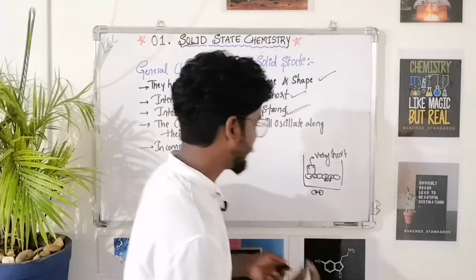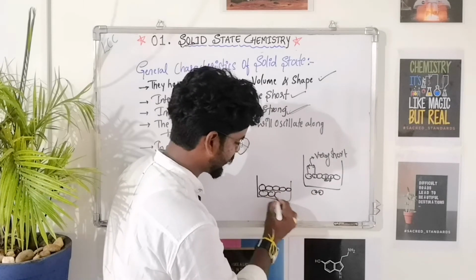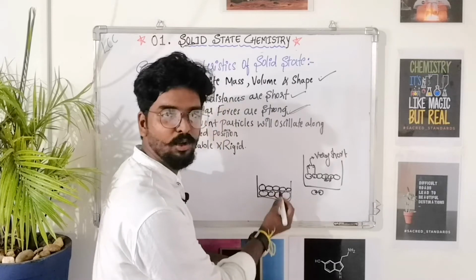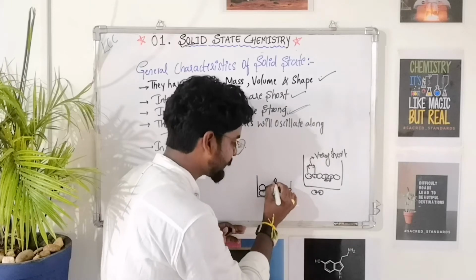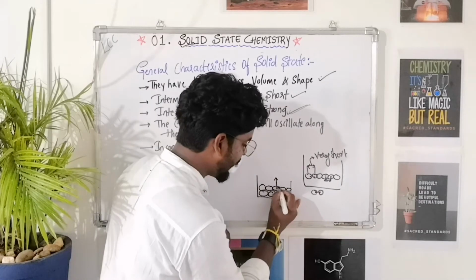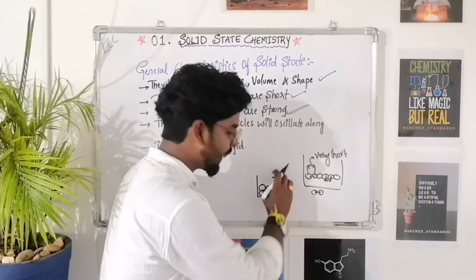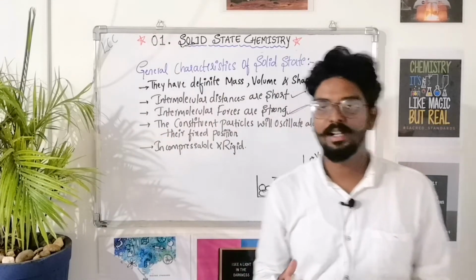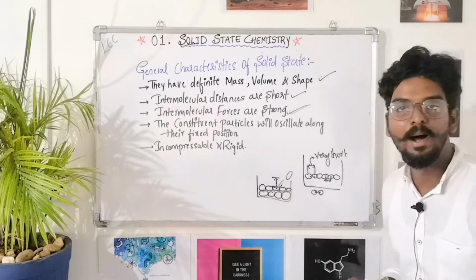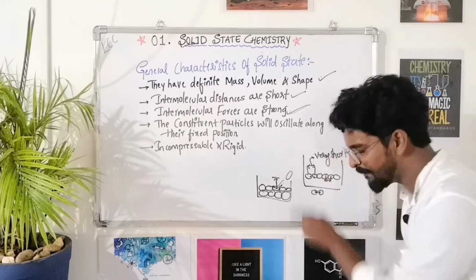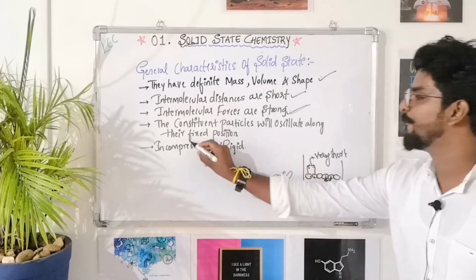Here, the molecules are closely packed with very high intermolecular binding forces and very short intermolecular distance, and each molecule will oscillate but along the fixed position. So they won't come out of the regular arrangement. Because of the regular arrangement it will oscillate and vibrate, but along the fixed position.